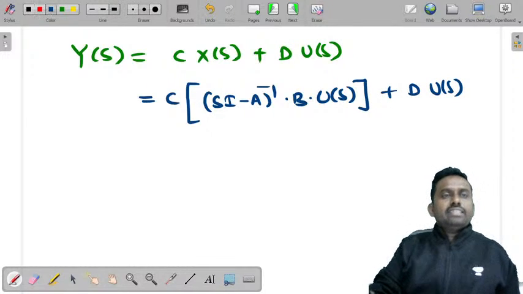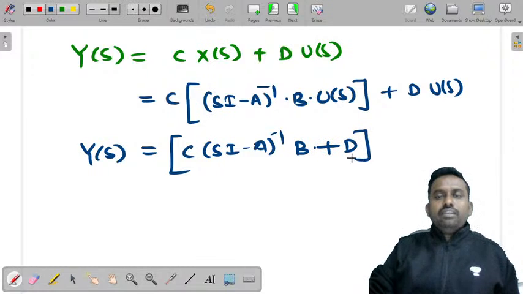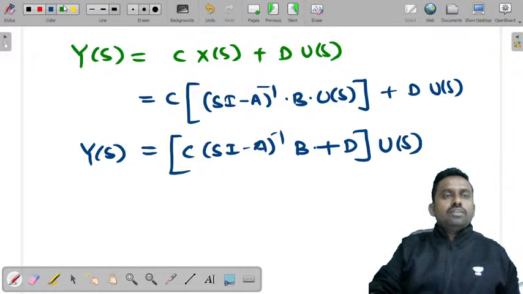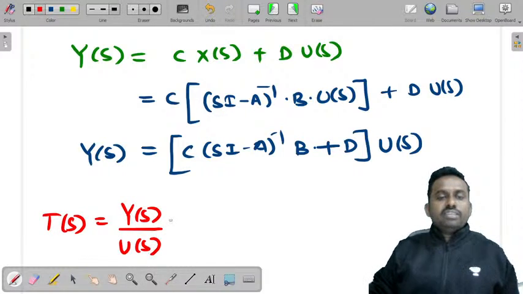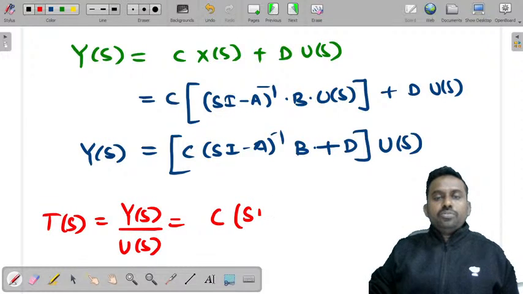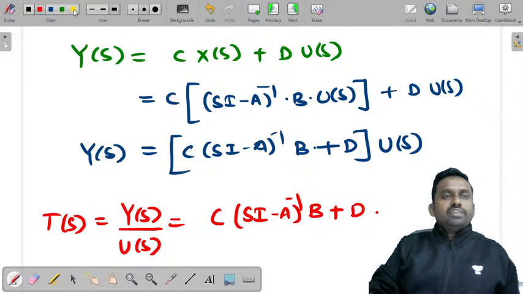So can I write this as Y of s is equal to, taking common U of s, C into (sI minus A) inverse into B plus D into U of s. So what is the transfer function that you get? T of s is equal to Y of s by U of s is equal to C into (sI minus A) inverse B plus D. So this is the transfer function.